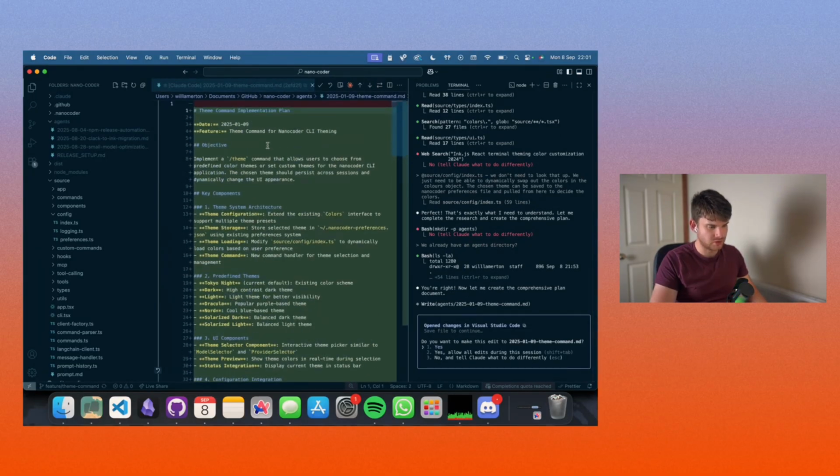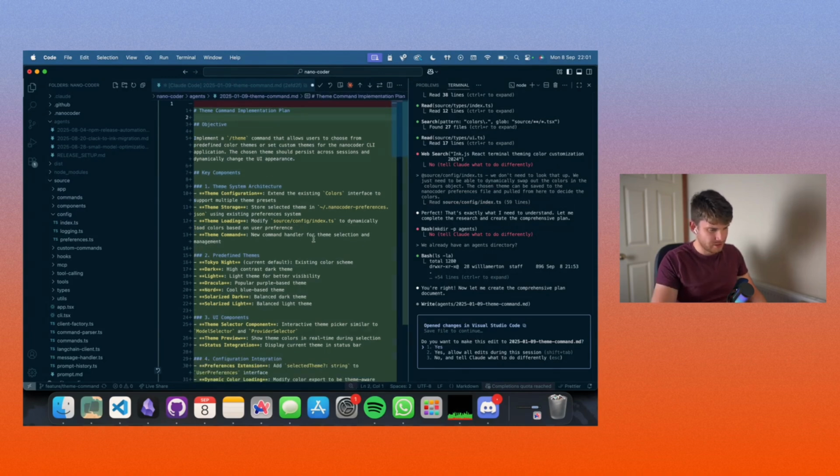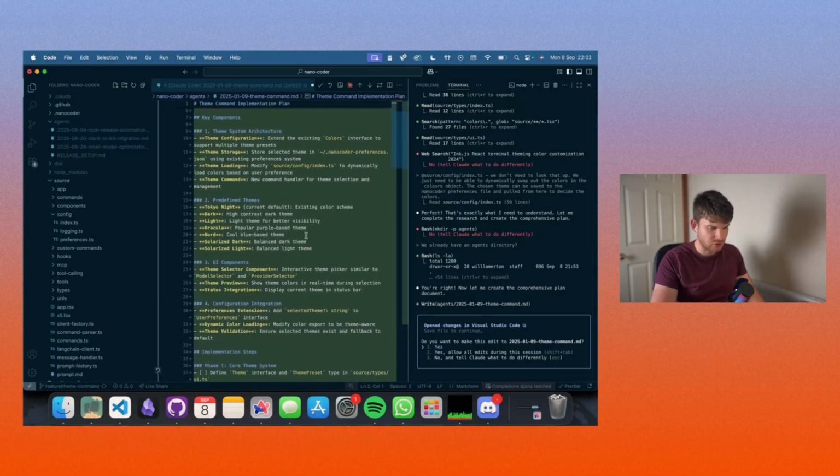Okay, great. Got the date wrong. Oh, dear. Not that that's important. We'll just remove that. Objective: implement a theme command that allows you to choose from predefined color themes or set custom themes for the Nanocoder CLI application. The chosen theme should persist across sessions and dynamically change the UI's appearance. So far, so good. I've got something to say about the chosen themes here. I'll have a think about that in a second.